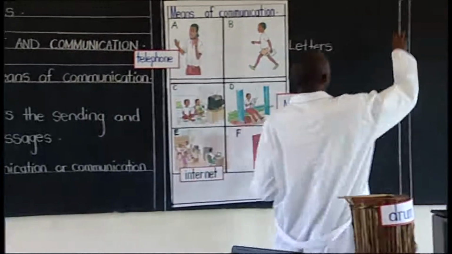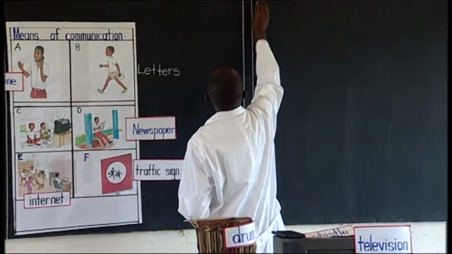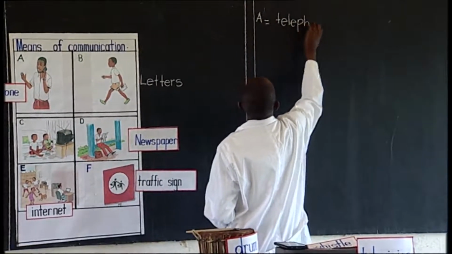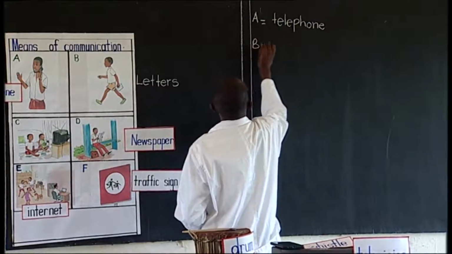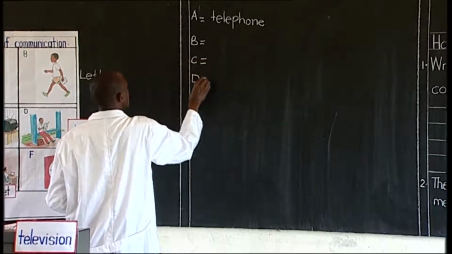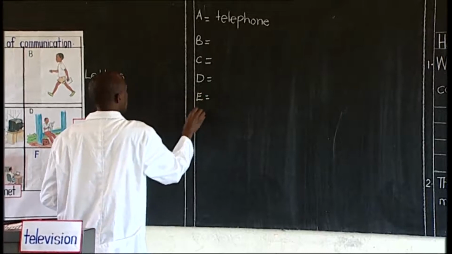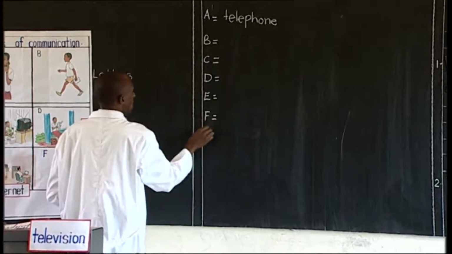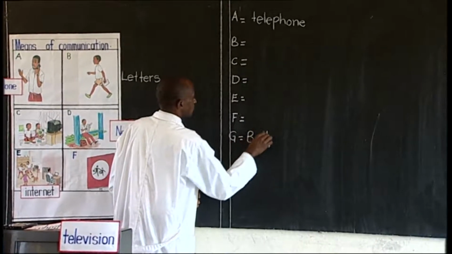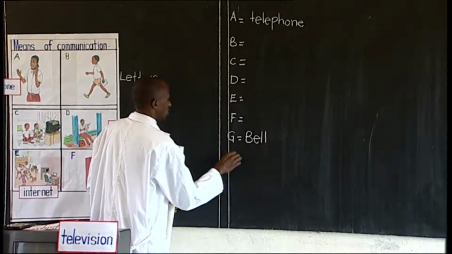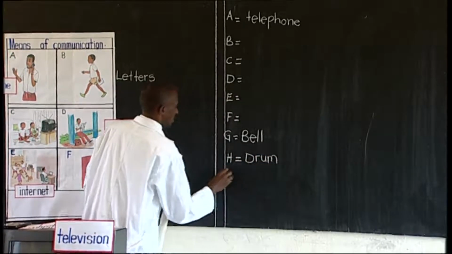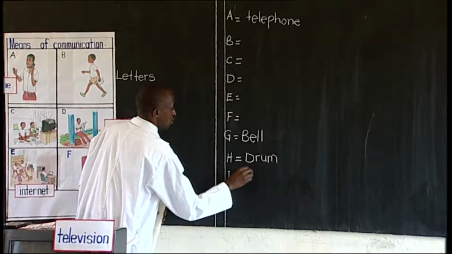From there, you write A which is telephone, B, C, D, E, F. Then our G, we can call it the bell. H, we can call it the drum. I, we can call it the whistle.